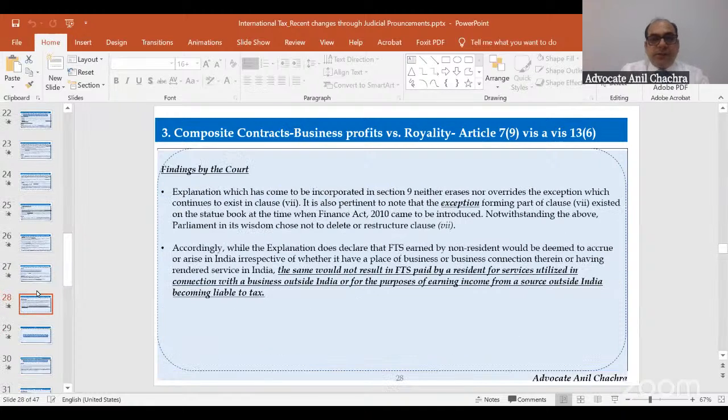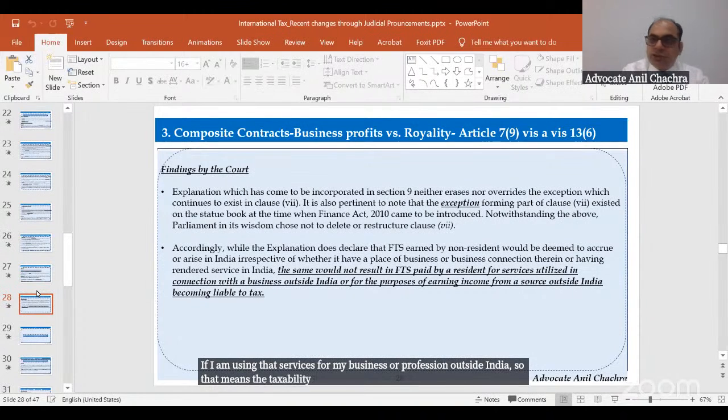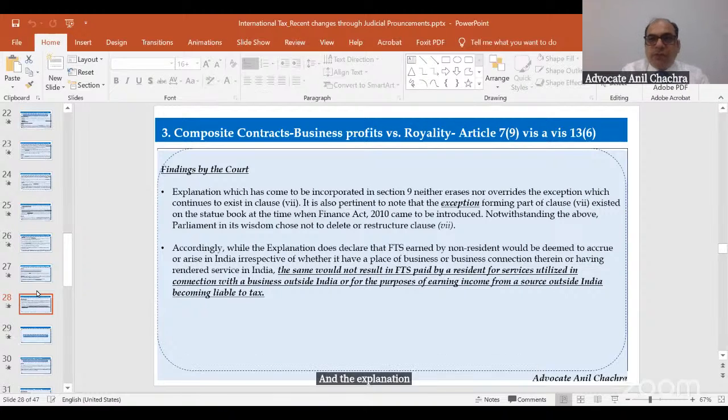The court held that section 9(1)(vii) is a specific section, an exception section. If I am using those services for my business or profession outside India, then taxability would not arise. This section was introduced in 1976 and the explanation was introduced in 2012, so the explanation can't override the main section.